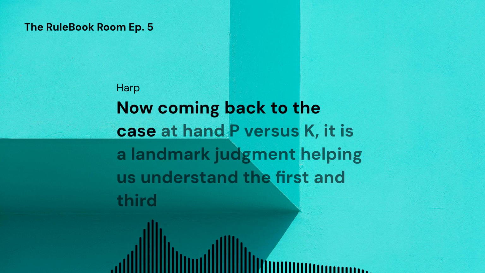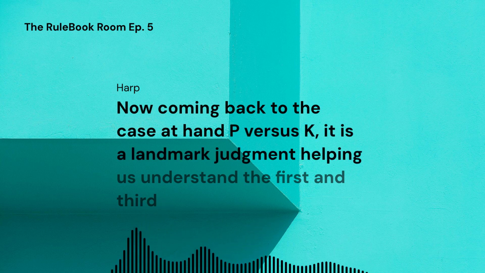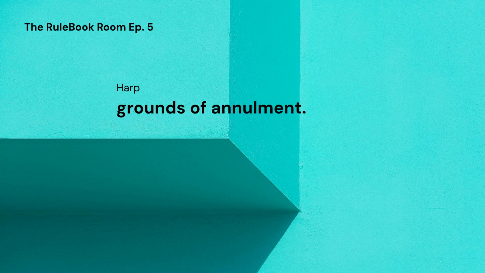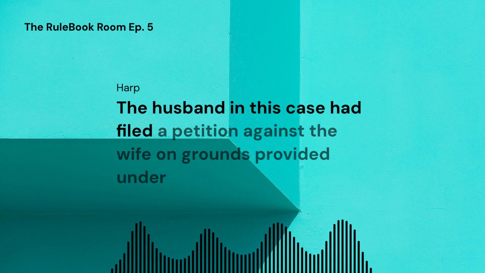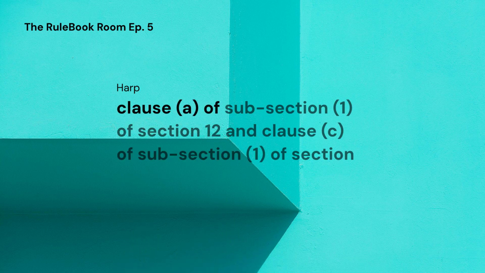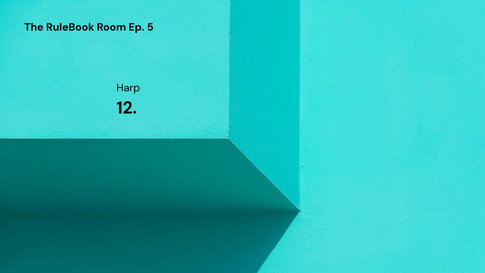Now, coming back to the case at hand, P versus K, it is a landmark judgment helping us understand the first and third grounds of annulment. The husband in this case had filed a petition against the wife on grounds provided under Clause A of subsection 1 of Section 12 and Clause C of subsection 1 of Section 12.